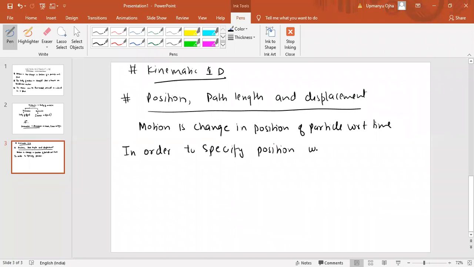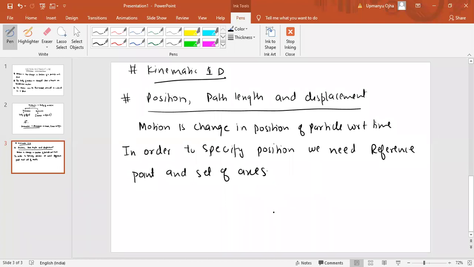We need a reference point and a set of axes. So in order to specify the position, we have to have a reference point and a set of axes. Now, axis, I hope you understand what an axis is here.